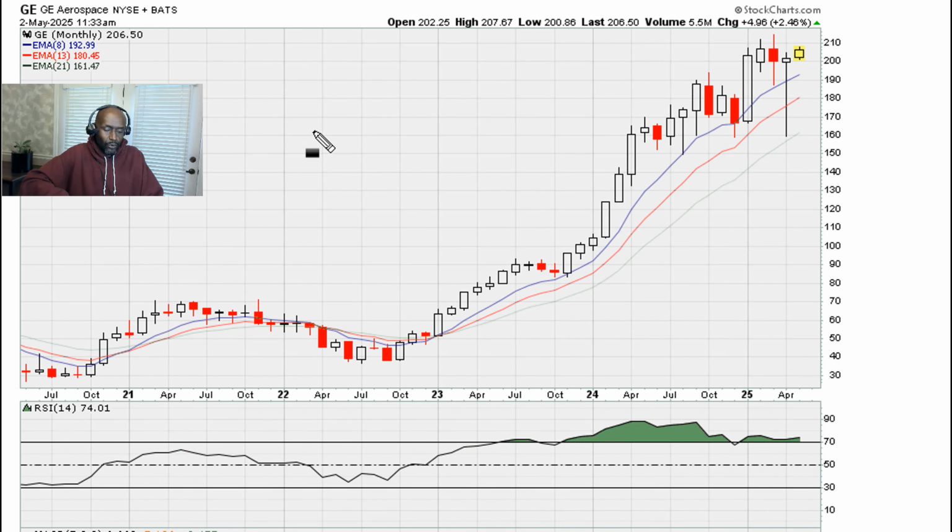Now, if we fast forward to the current market environment, this is the breakout I'm talking about. Once we saw that breakout, the stock was effectively a buy, and GE went on to see a nice run, more than doubling in the upcoming months, within about 11 months or so. So huge return here. It's about a 110% gain plus.